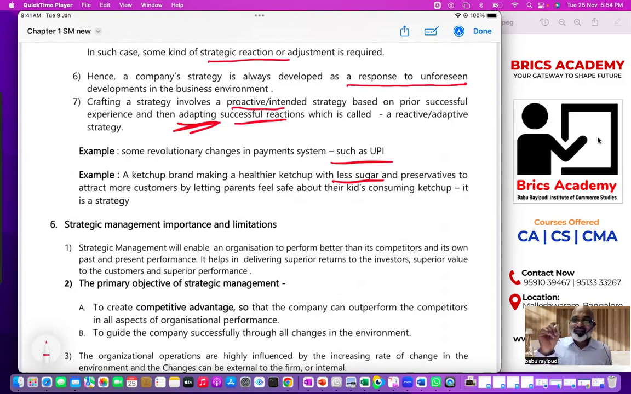Do not neglect strategic management. In Group 2 CA Inter, the strategic management score matters a lot. You can easily score 30-35 out of 50, and this will definitely help you to score a better aggregate in the exam.